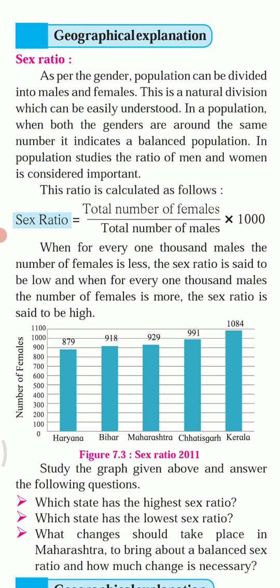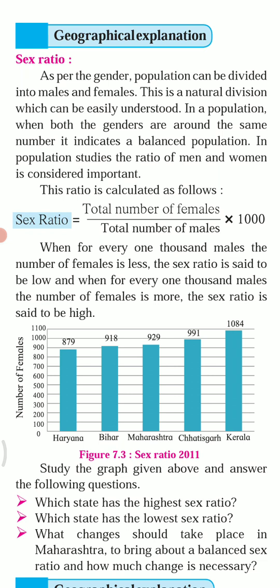The questions are given here. The first question, on page number 45 of your textbook, based on figure 7.3: which state has the highest sex ratio?